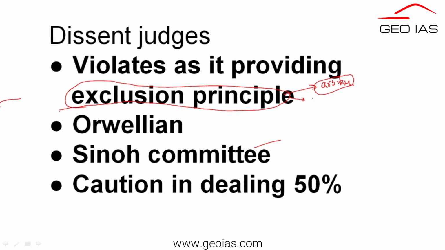The 103rd amendment believes that the people who get reservations in the other categories are satisfied and progressing. That's the reason they are excluded from the economically weaker sections, because whoever was allocated previous reservations is confined to the old reservation,